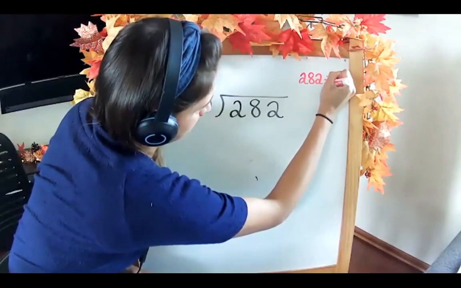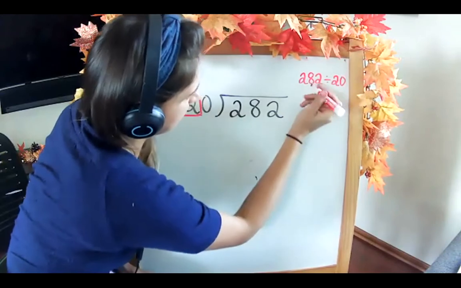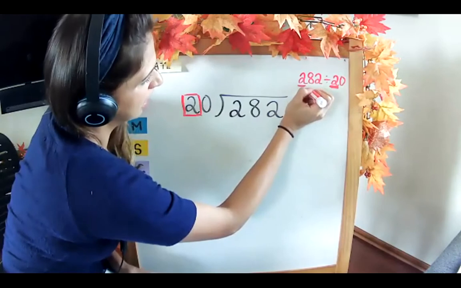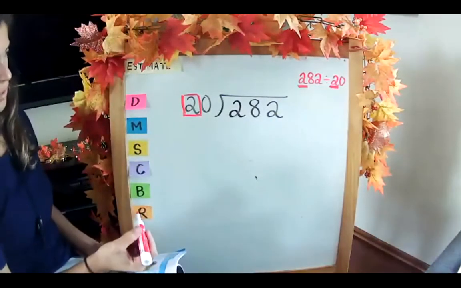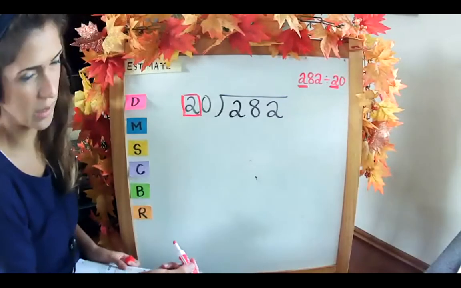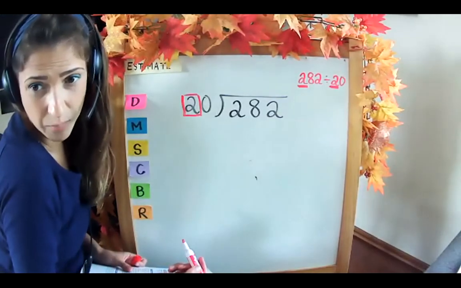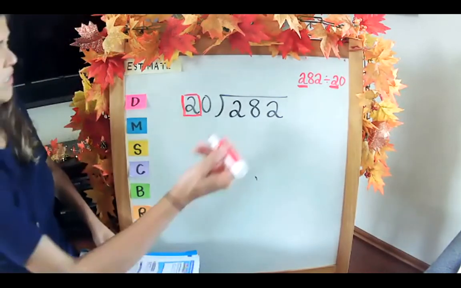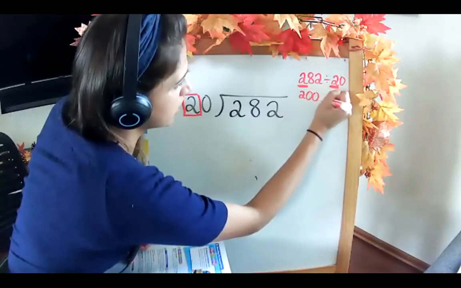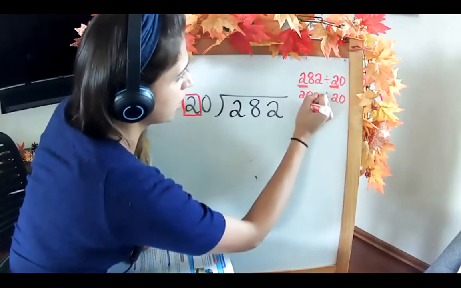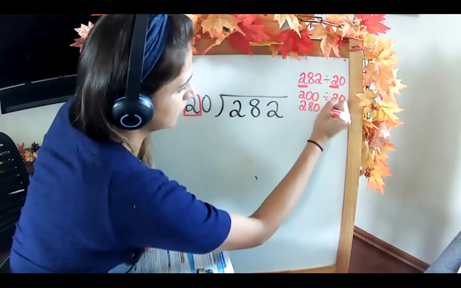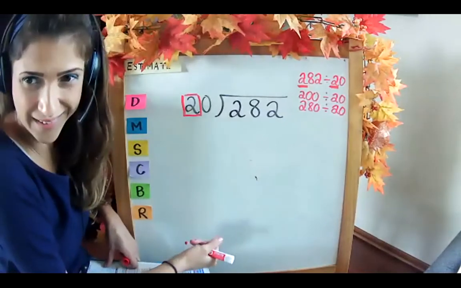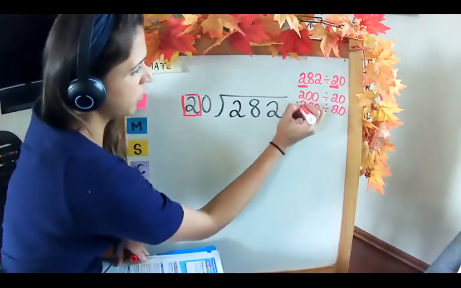282 divided by 20. In my head, I know I'm focusing on the 2. And I see 2 goes into 2, so I could do 200 divided by 20. Or if you know your times tables really well, what else could you use? You could do 28. So I would accept 200 divided by 20 or 280 divided by 20. Honestly, 280 is probably going to get me closer though. What's 280 divided by 20?